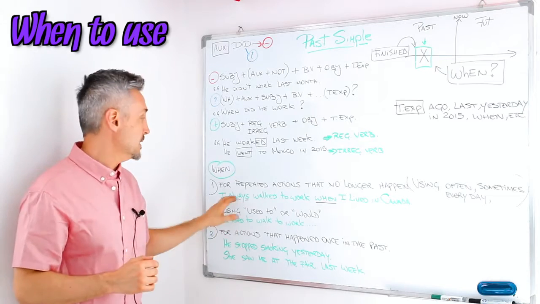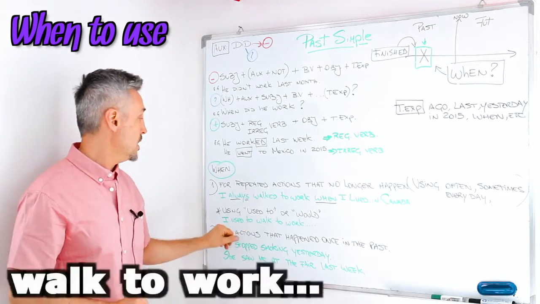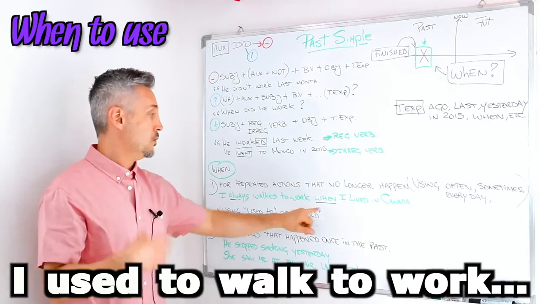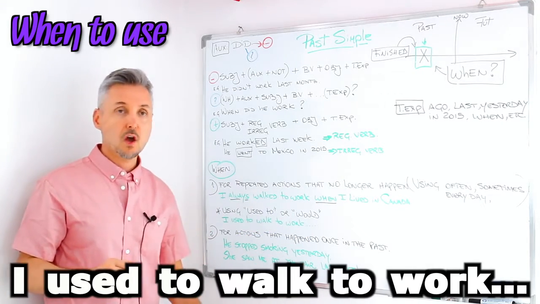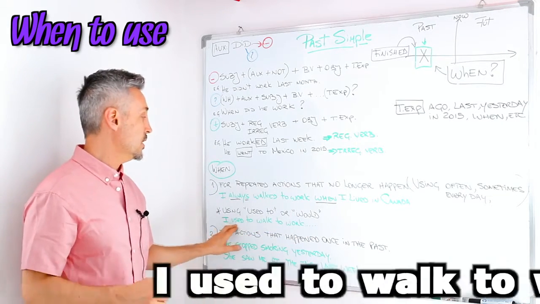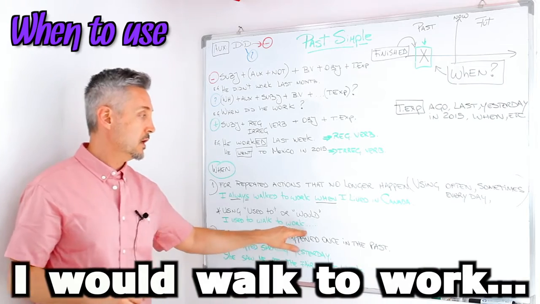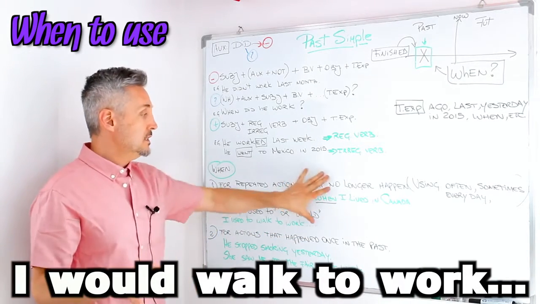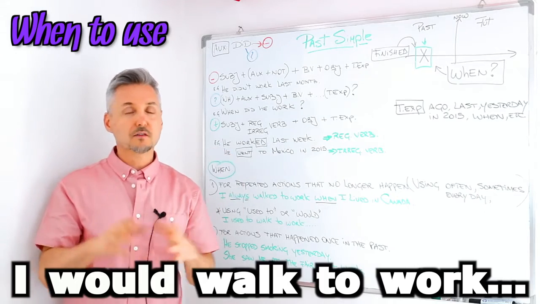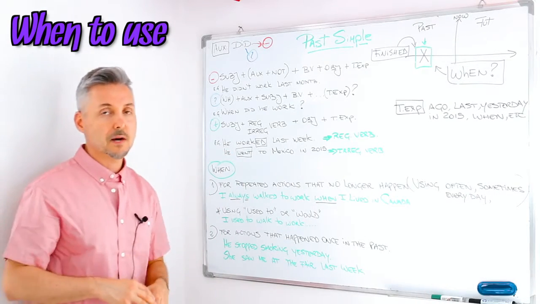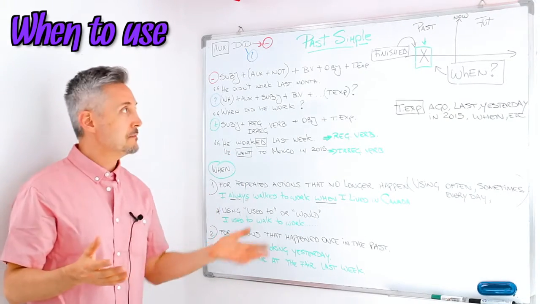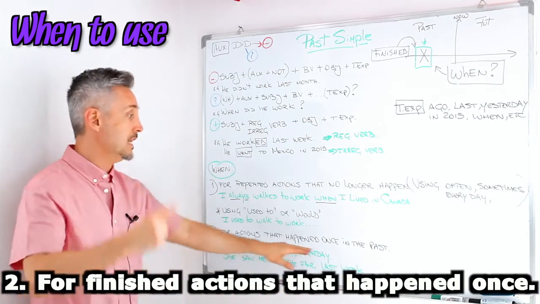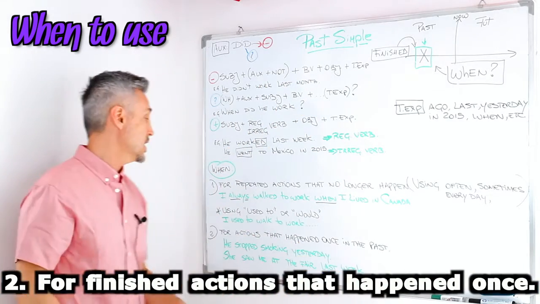So, I could say the same thing that I said before. I used to walk to work when I lived in Canada. Or, I would walk to work when I lived in Canada. Now, this is the most difficult part of the simple past or the past simple. Like I said before, we use it for a finished action that happened only once in the past.